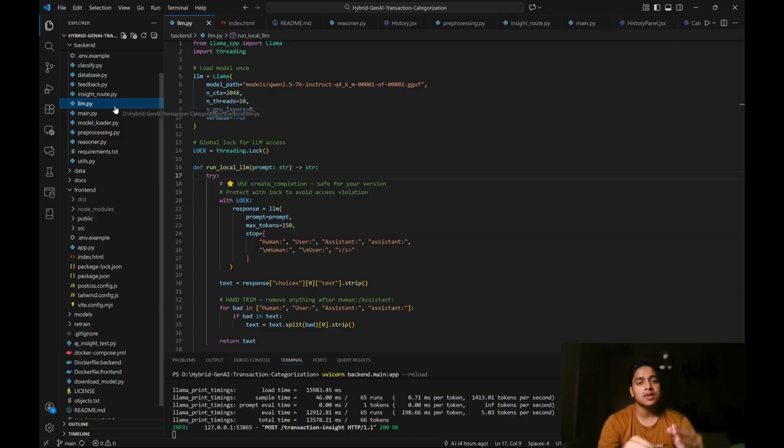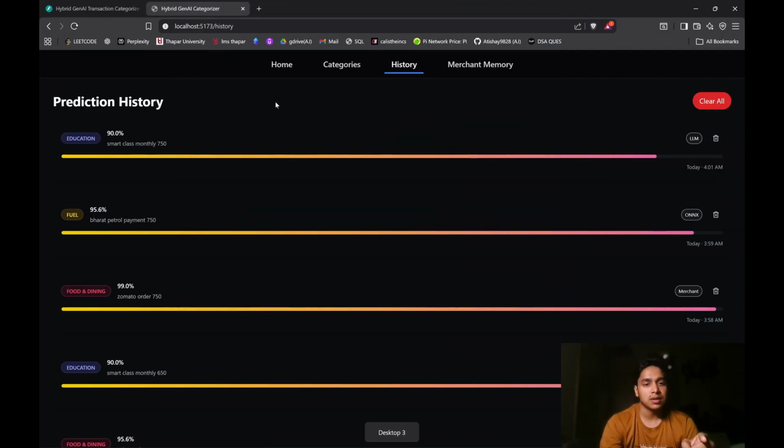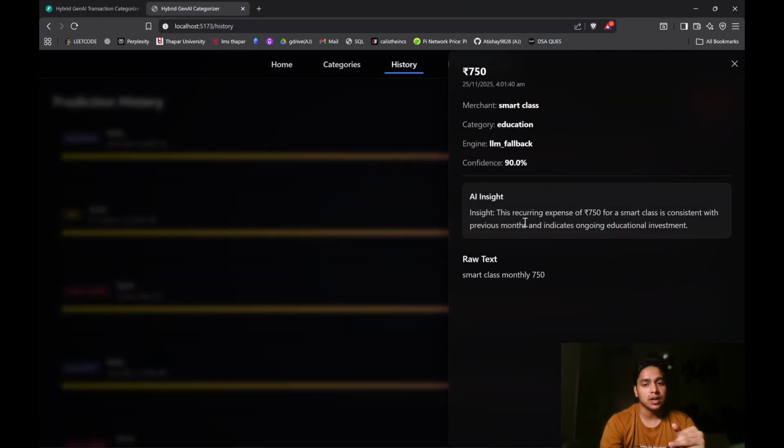This is the part that works with the prediction history. Like here, when we click on a card, you can see the AI insight is already loaded. Why is it already loaded? Because we already ran it once, so it maintains a cache. It doesn't do the inference again and again on the same transaction, if you know what I mean. That would really waste resources.